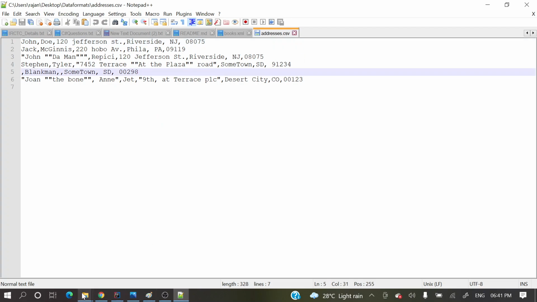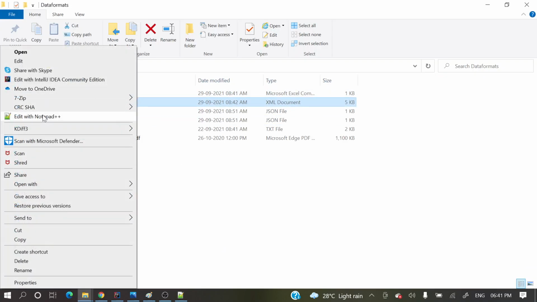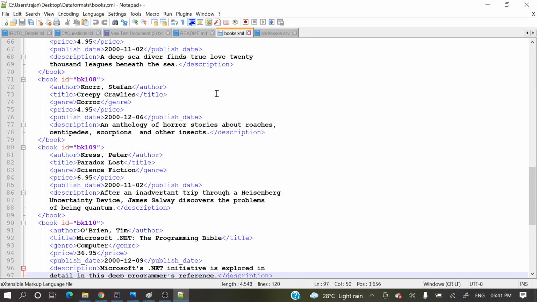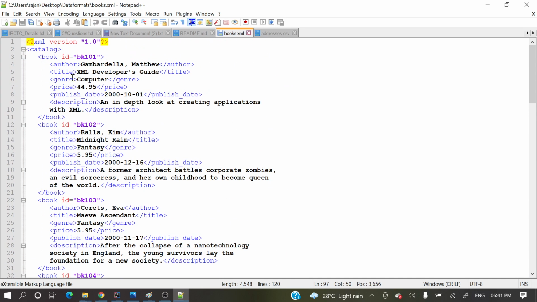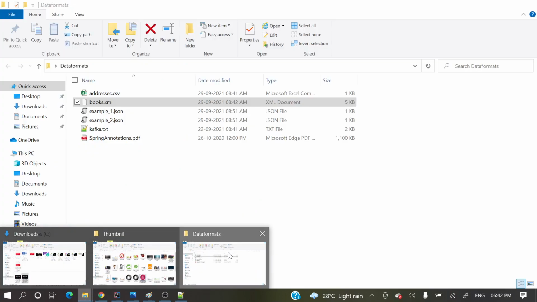Let me open another one, data formats, it's books.xml. Here also we can have this data. If you see, this is the catalog, and here different books are there, with author, title, price, published date and description. A lot of books are there, book data is there. Exactly like this, like XML and CSV, these things we can also have in text files.